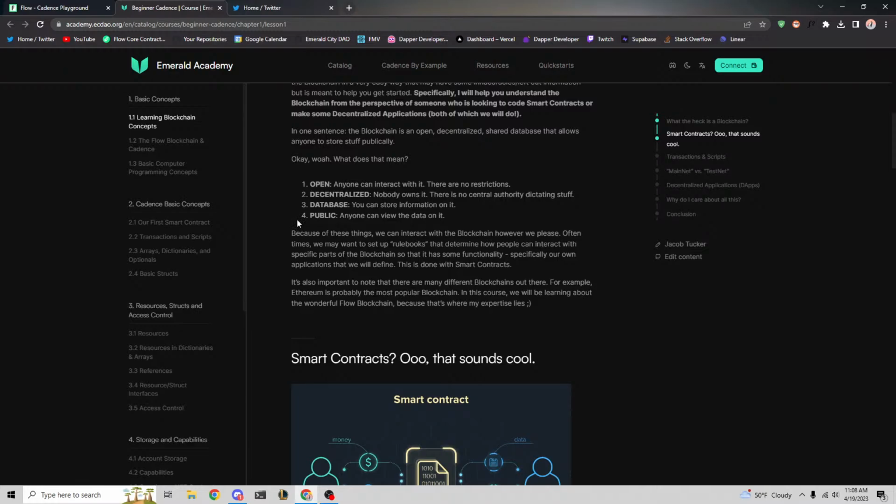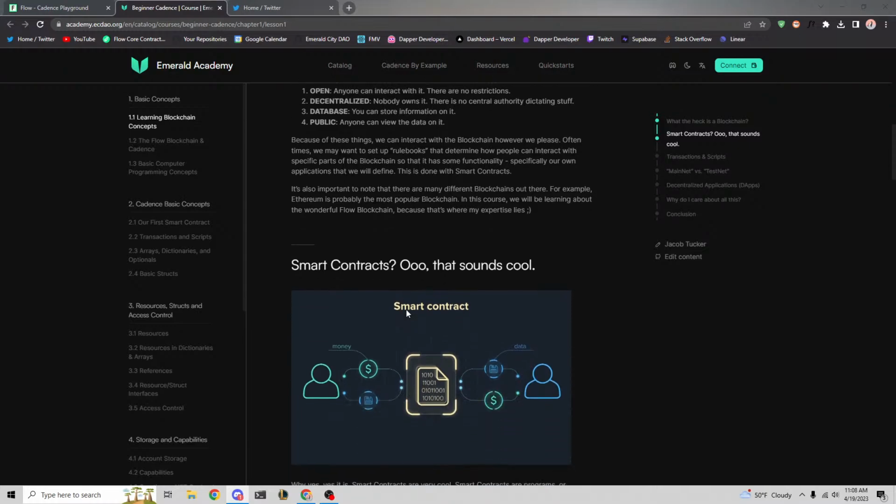In my opinion, when we talk about smart contracts, this is the most important point, that it's public. No matter what we do in our smart contracts, we're going to talk about access control, which covers who can read certain data and all that. But at the end of the day, the blockchain and smart contracts in general are public, so anyone can view the data on the blockchain. Nothing that you put on the blockchain can ever be private or restricted. It is always public and readable for everybody. That's an important point, especially when we later get into access control.